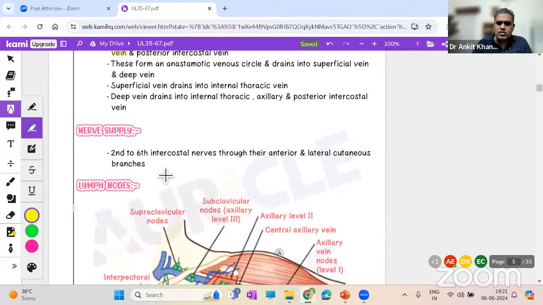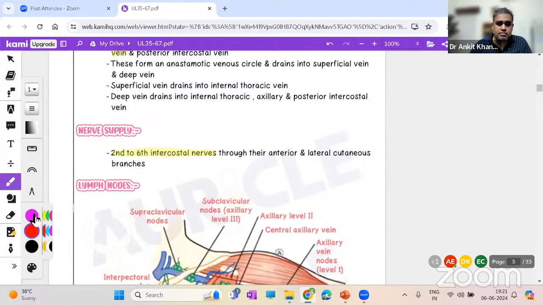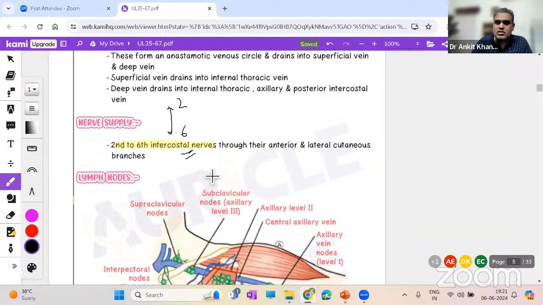Nerve supply can come, and you know how to see it. It's very simple. Second to sixth intercostal nerves. Once you know the extent of the breast, it is very simple. Apply common sense. See, the vertical extent of the breast was from second to sixth rib. So which nerves are over there? They are second to sixth intercostal nerves. So they are going to supply the breast. Simple as that.